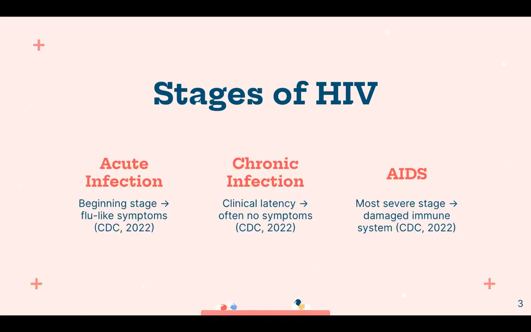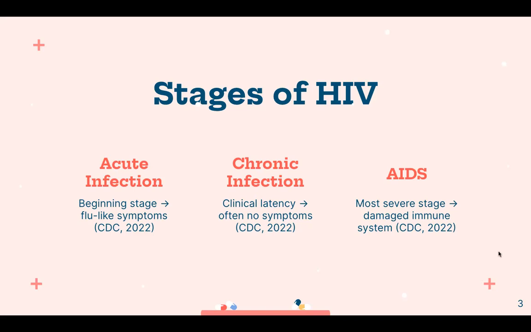HIV progresses through three stages, the first of which is acute HIV infection. Individuals in this stage have large amounts of the virus in their bloodstream and are very contagious. Many people in this stage exhibit flu-like symptoms. This then progresses into chronic HIV infection, also called clinical latency. It's common for individuals in this stage not to experience any symptoms. However, the HIV is still active, is still transmittable, and continues to reproduce in the body. Without treatment, this stage can last for over a decade.